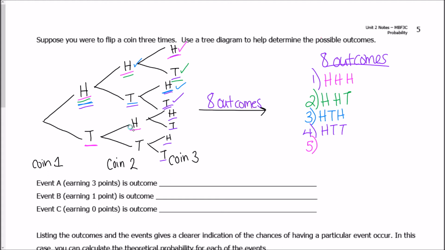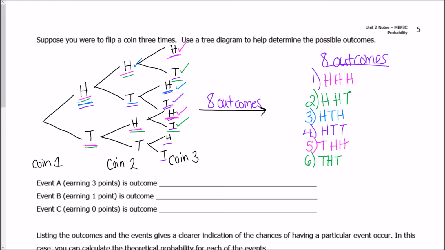I could get heads second, and then I could get heads third. So I'm done with that option. So I've got tails, heads, tails. The sixth option right here is I could get tails first, heads second, and tails third. So right here I could get tails, heads, and tails. And I apologize right here. This should be tails, heads, heads, because it goes tails, heads, heads up here. Okay, so I'm done with my sixth option.